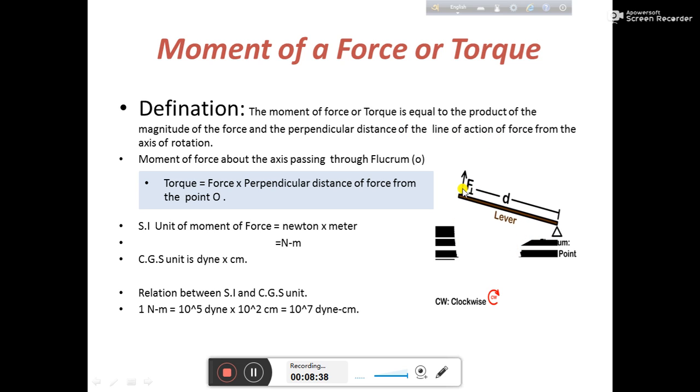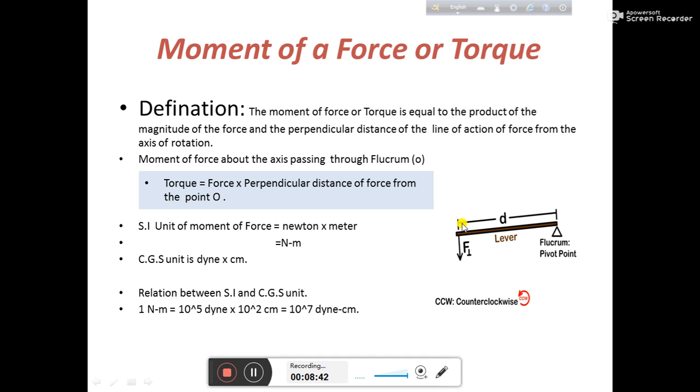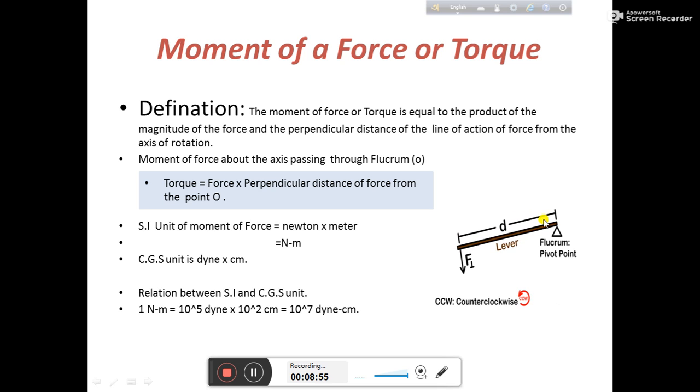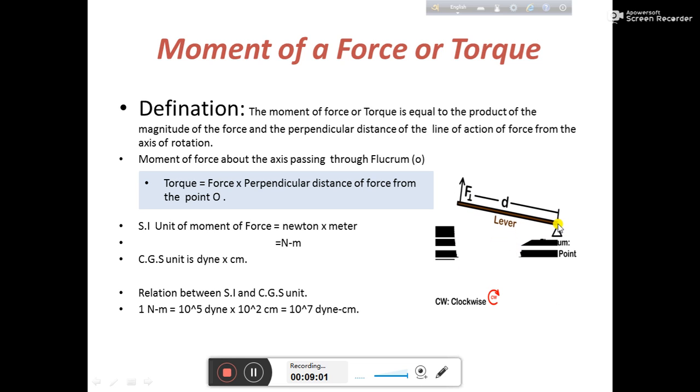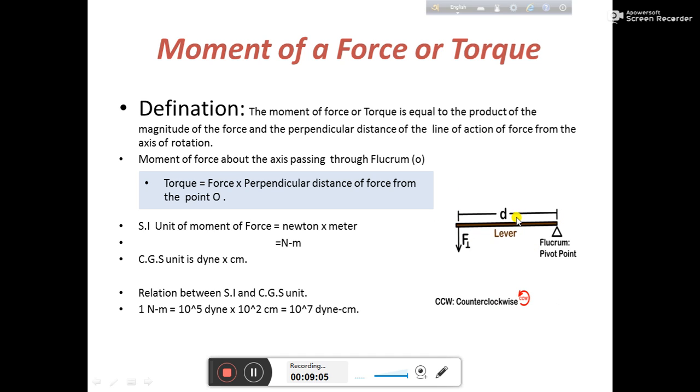This one is the axis of rotation, this one is the line of action of the force, and this one is d. This d is the perpendicular distance between the line of action of the force and the axis of rotation, or you can say the pivoted point. So the product of F1 and d is known as the torque or the moment of force.